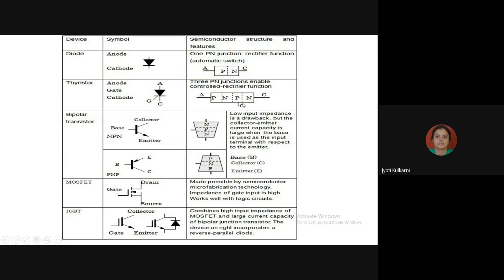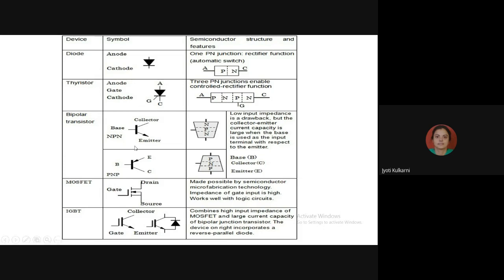And thyristor has 4 layers, P N P N. Diode has only 2 layers, P and N, so it is only one PN junction, whereas thyristor has 3 PN junctions, junction J1, junction J2, and junction J3. Okay. Then the bipolar junction transistor. This bipolar junction transistor has 2 configurations. One is NPN.